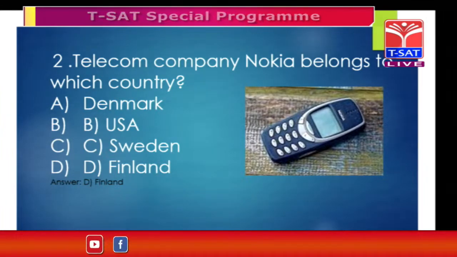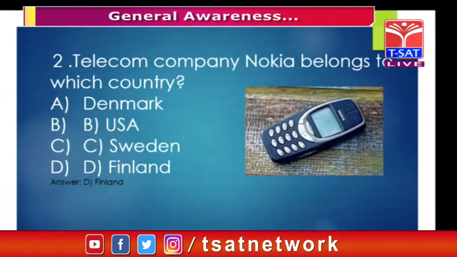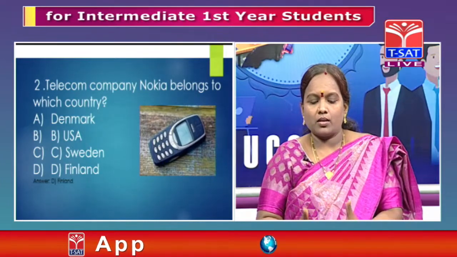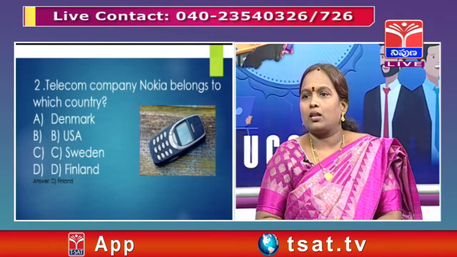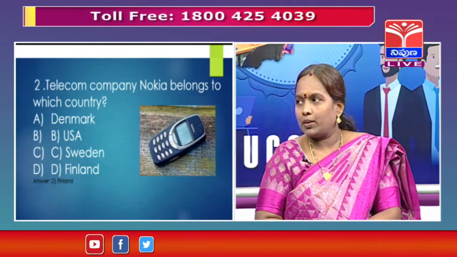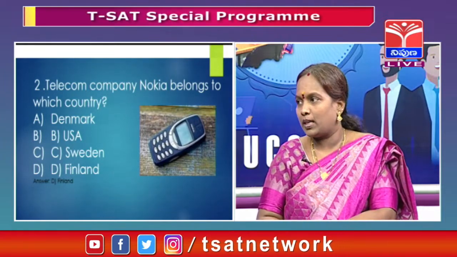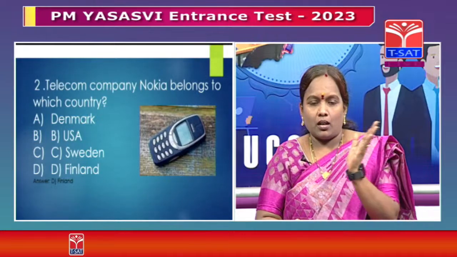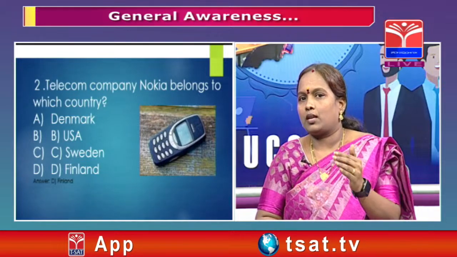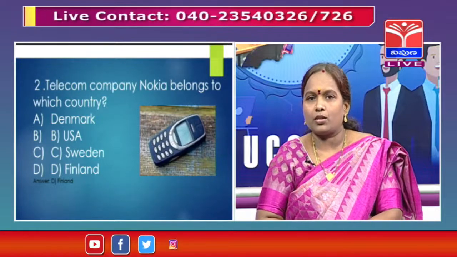So, now 4 options are given: Denmark, USA, Sweden and Finland. First, let us know about what telecommunication was being used by Denmark. Denmark is like Tele AG. USA has been used by multinational companies. Sweden has Telenor communication. So, if we know the differences, like which country has invented which telecommunication, then it is easy. Now, Finland has introduced the Nokia telecommunication.